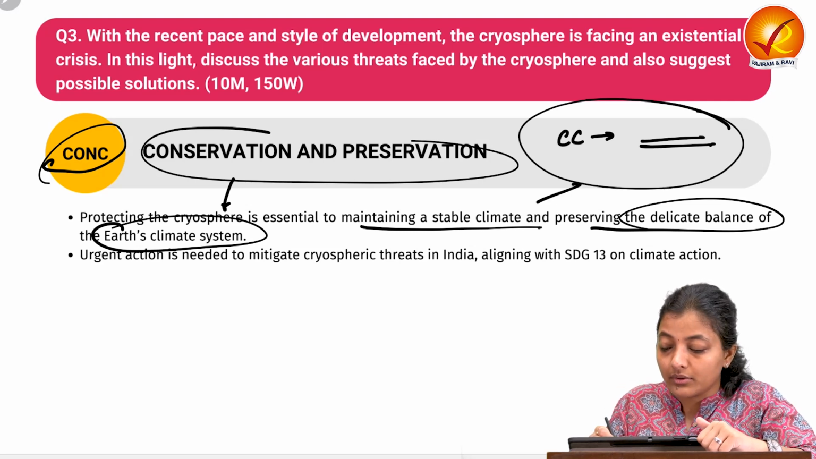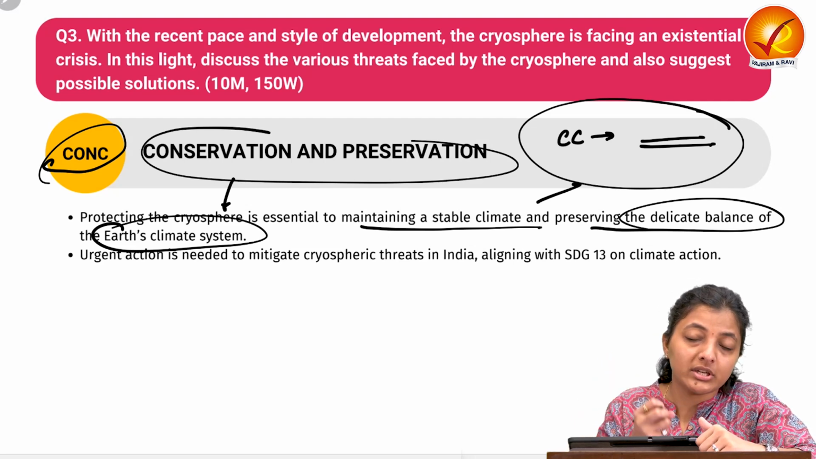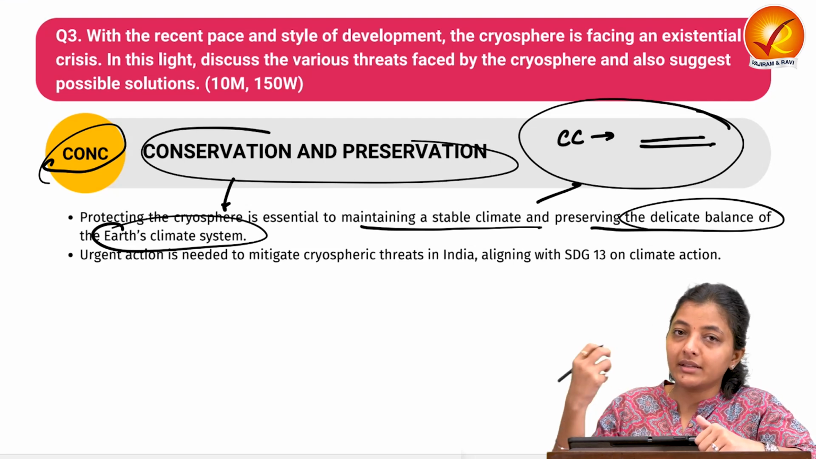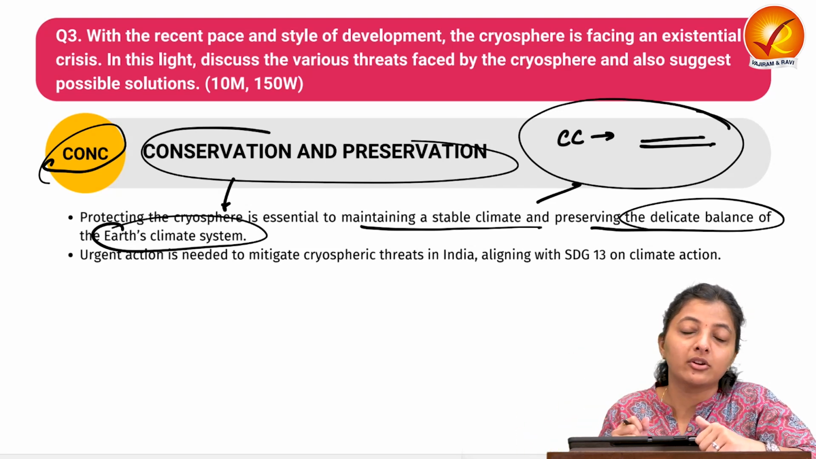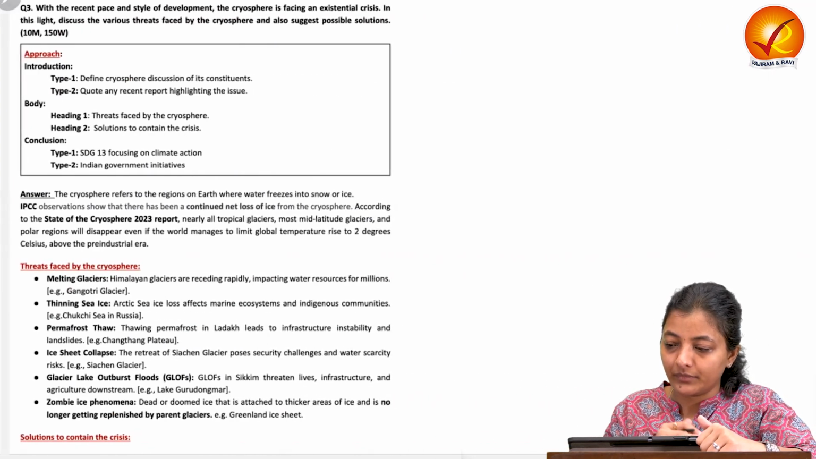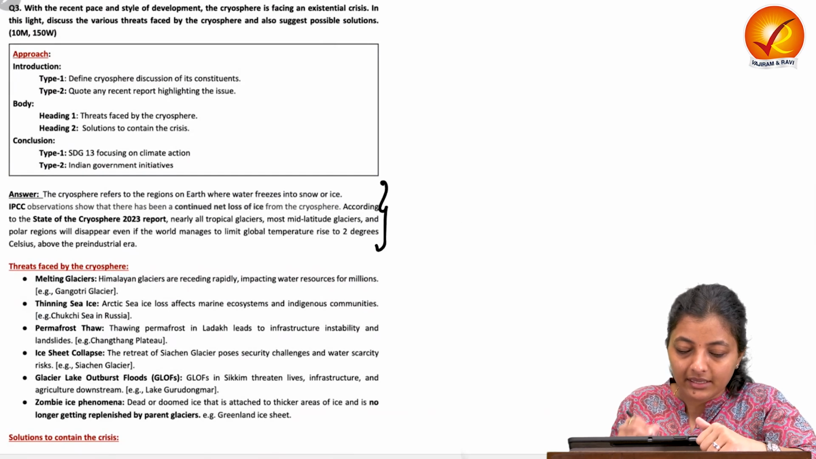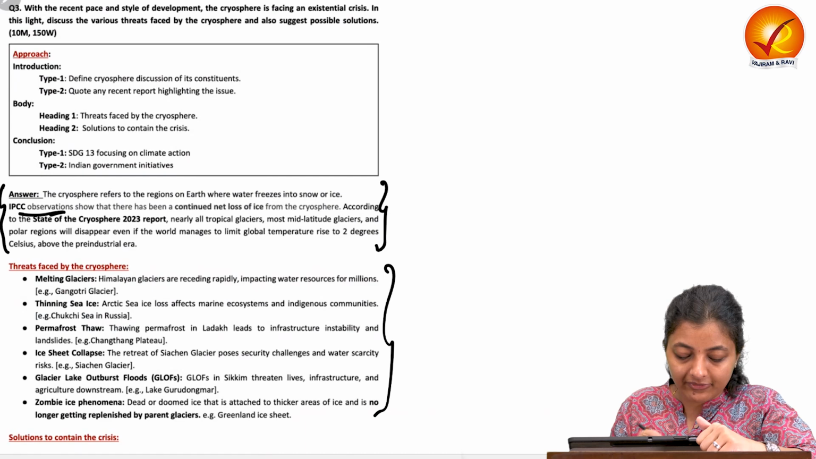We need to restrict the anthropogenic activities. We need to speed up the initiatives or processes at the policy level, at the governmental level, at the individual level to stop this increase in melting of the cryosphere. So this way our third answer is completed. Now moving on to the model answer, starting with the IPCC observation, the definition of cryosphere, the threats faced and the solutions, finally the conclusion.